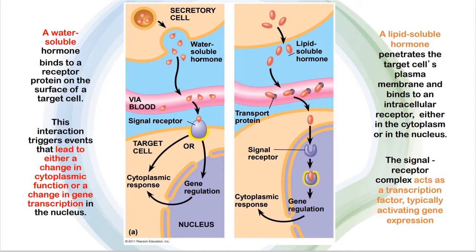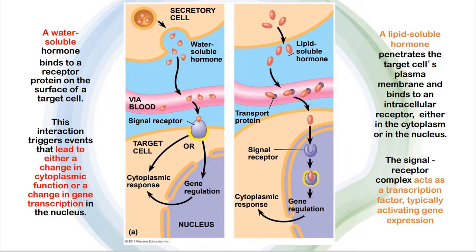So again, in the form of a diagram, for the water soluble hormone, let's say this is the endocrine tissue. When the endocrine tissue produces the water soluble hormone, it will be transported using a vesicle. This vesicle later will fuse with the plasma membrane and release the water soluble hormone to interstitial fluid before the hormone diffuses to the blood vessel and is freely transported via blood circulation.